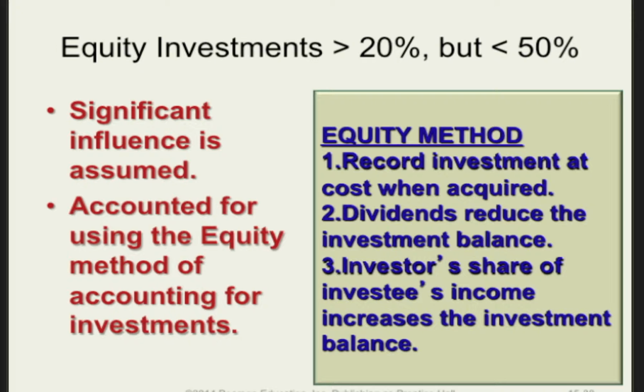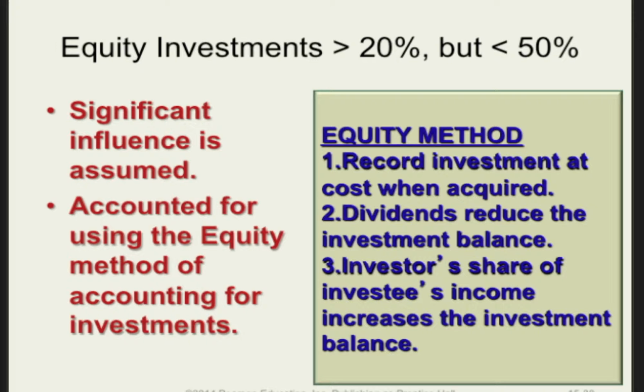Dividends received related to this investment will be recorded as a return of investment instead of a return on investment, and accordingly will be accounted for as a reduction to the investment account. In addition, the investor will increase the investment account for the investor's share of the investee's net income for the period. This approach is referred to as the equity method of accounting for investments.